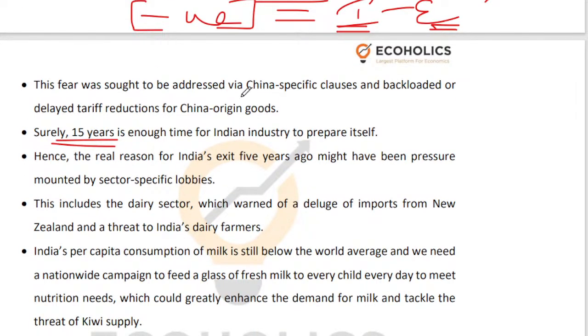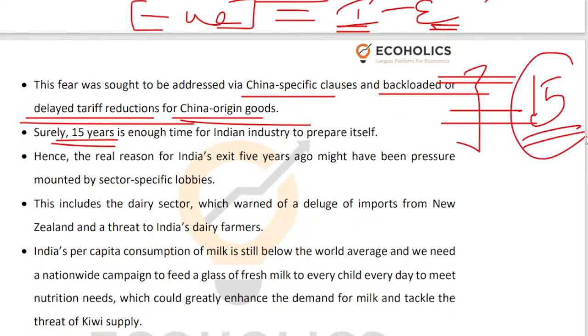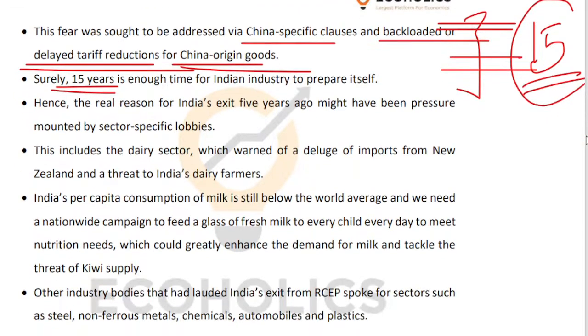So we had China specific clauses, and backloaded or delayed tariff reduction for China origin goods, right? So the idea was that you don't give free access to China immediately. You don't reduce tariffs for Chinese goods immediately. You take your time, let us say 15 years, right? So the question that Ajit Ranade is asking, and I am also asking, and the examiner will also ask, is that is 15 years not a good enough time to prepare your industry to compete with China? How much more time does the Indian industry need to compete? Is 15 years not sufficient, right?